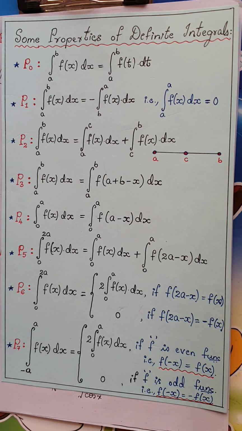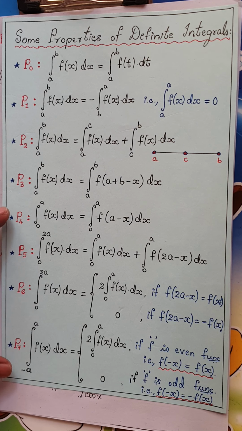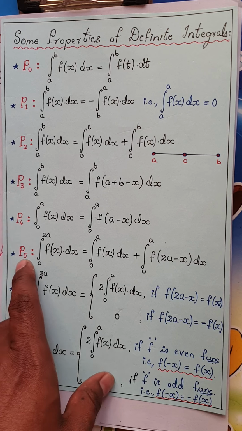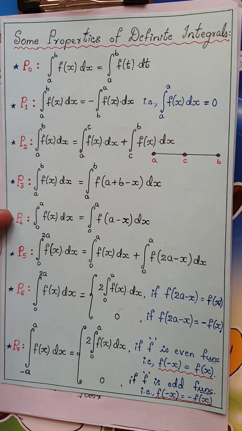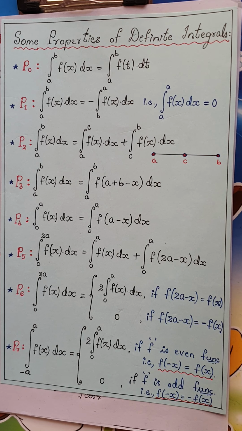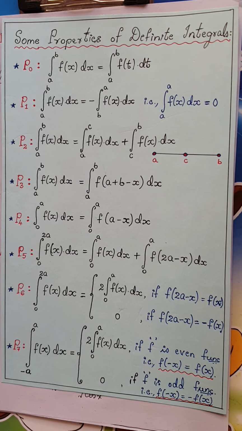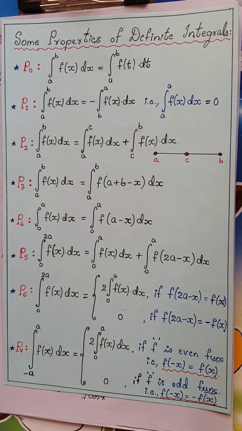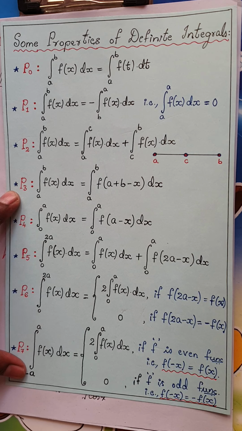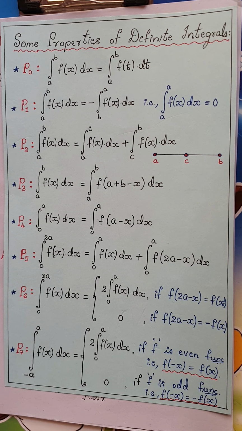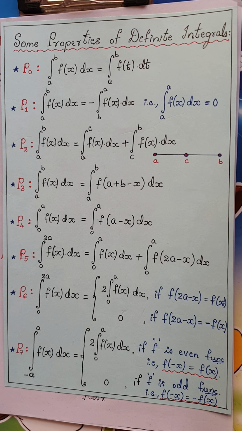Right students? So we have almost proved P0, P1, P2 and P3 in this session. Now I am going to wind up this session here. I have another 4 properties, out of which property 5, that is P5, will not be asked in the examination. The next 3 properties, P4, P6 and P7, are the most important properties, which have been asked for 6 marks a major number of times. We are going to see those properties and the problems related to them in the next sessions.